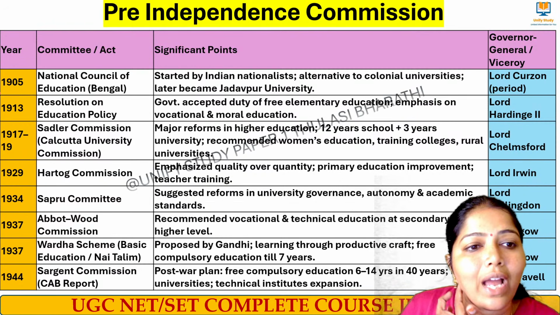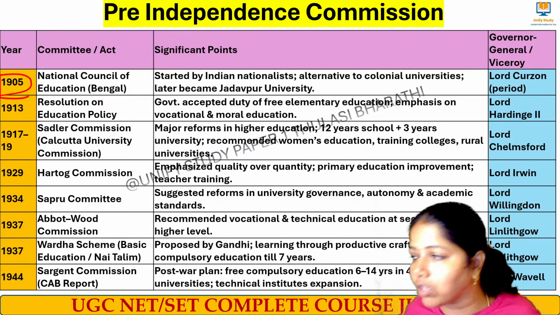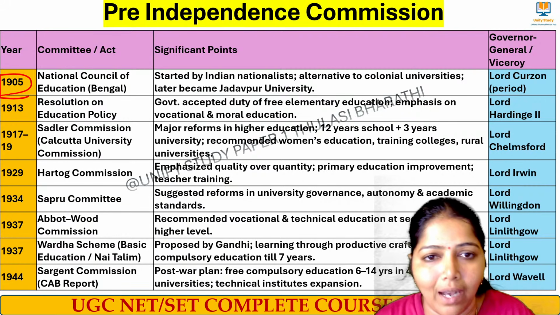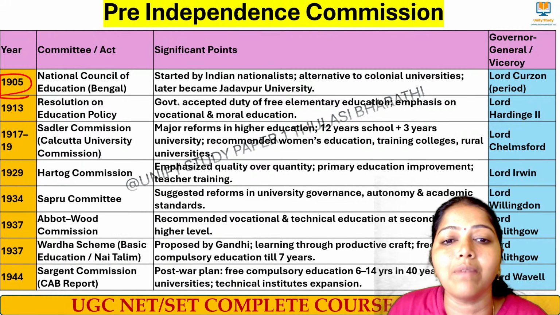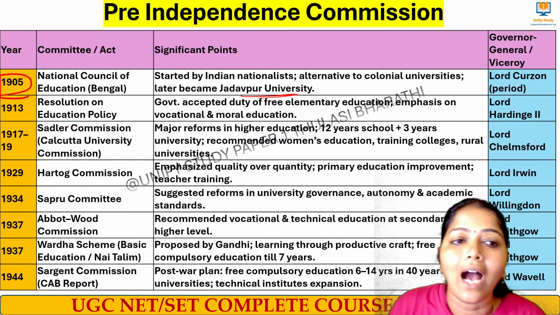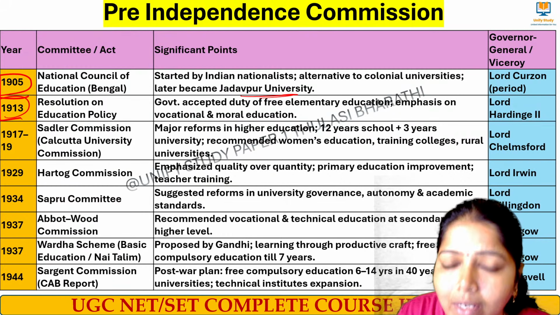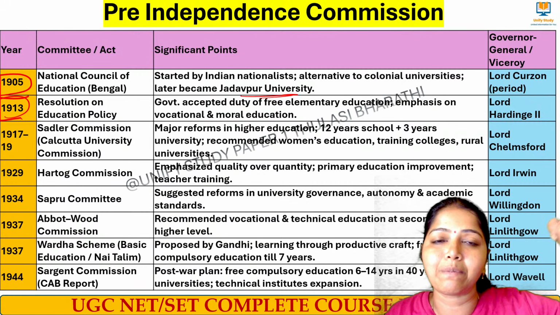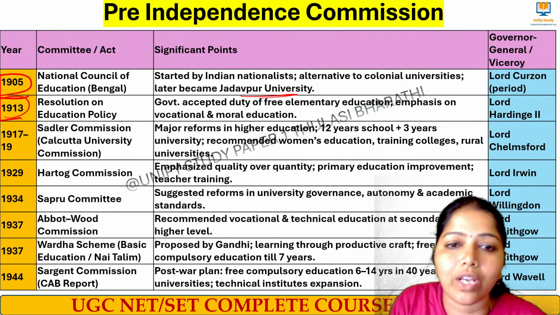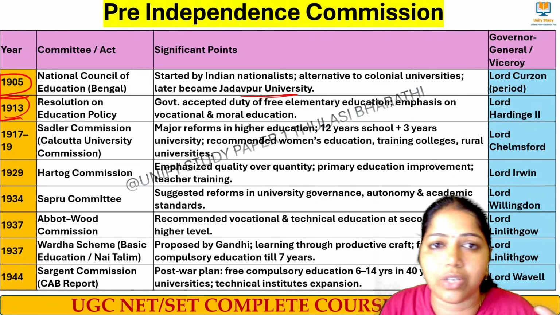And next we move to 1905, where the Indian nationalists all connected together and started this council called the National Council of Bengal. That only later became Jadavpur University. And then in 1913 the resolution on education policy was brought, where the government accepted the duty to give free elementary education, giving more emphasis on vocational and moral education. Lord Hardinge was the Governor General at that time.